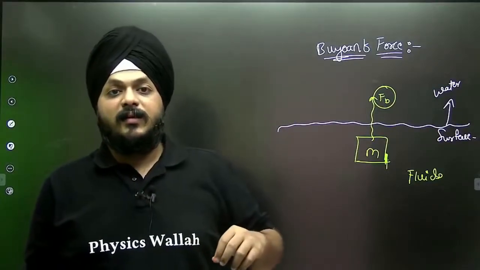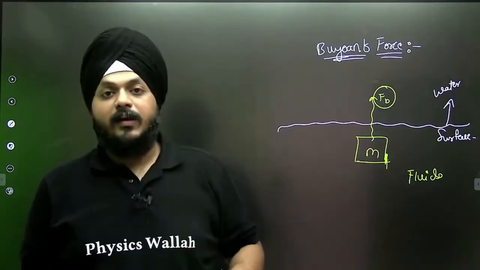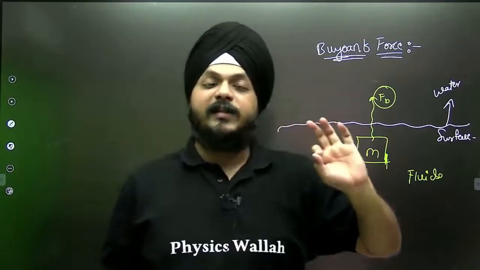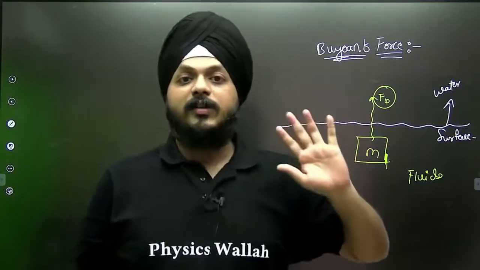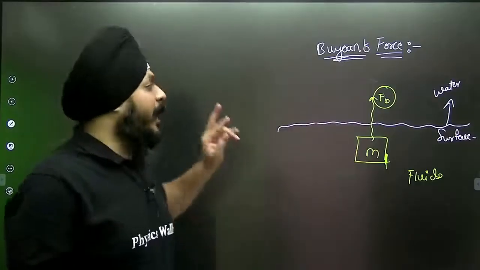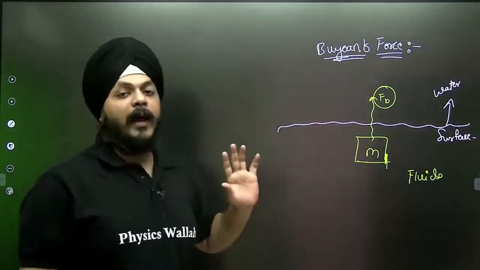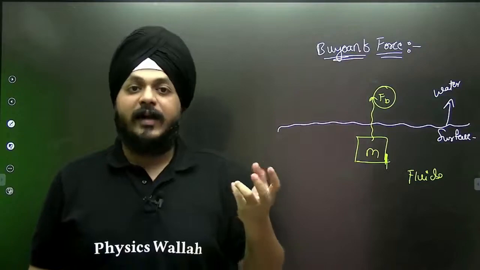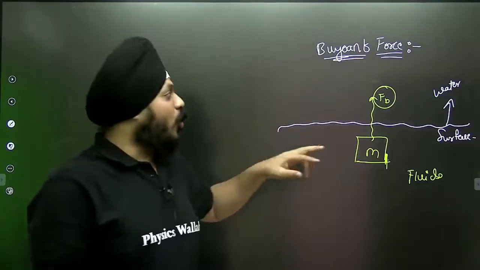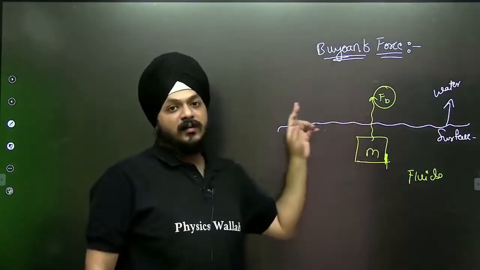So this is one of the most important terms in fluids while dealing with the Archimedes principle, and some concepts of Stokes law and viscosity. So just keep one thing in your mind: buoyant force is the force applied by a fluid towards an object, there is always a resistance.